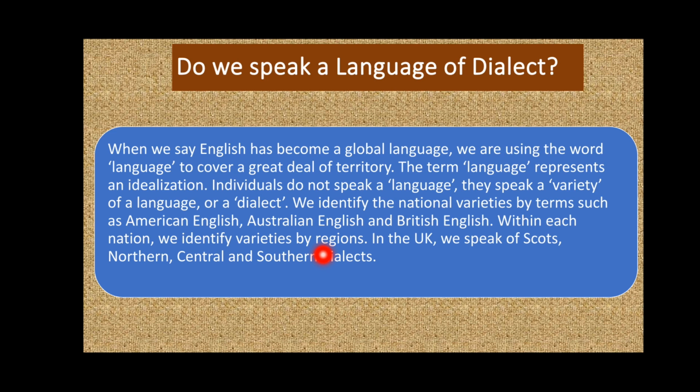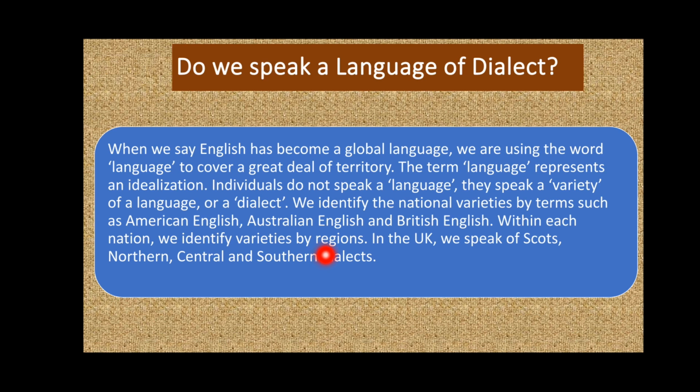In Punjab, Punjabi is spoken, and there are several varieties of Punjabi. Similarly, we have the Sindhi language with several varieties, and the Balochi language, with several variations as well, right?